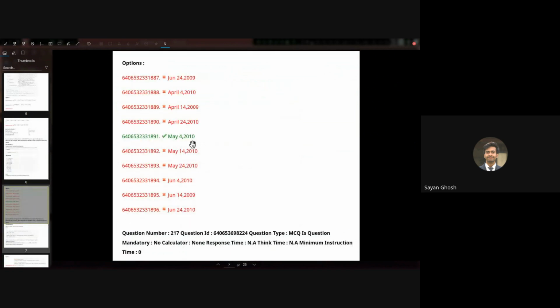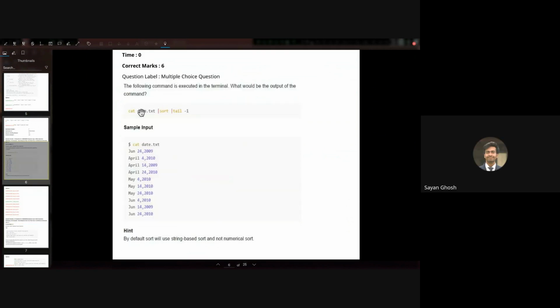And hopefully this is clear. How many options? 12 options are all the options that are given. So you can choose any of them. But if you are clear with how sort works, then there is only one clear option. So it's not multi-choice, right? No. How can it be multi-choice? If you are having tail -1, then obviously there will be only one option, if you're just taking the last line. So there is only one last line. So the answer is May 4, 2010.